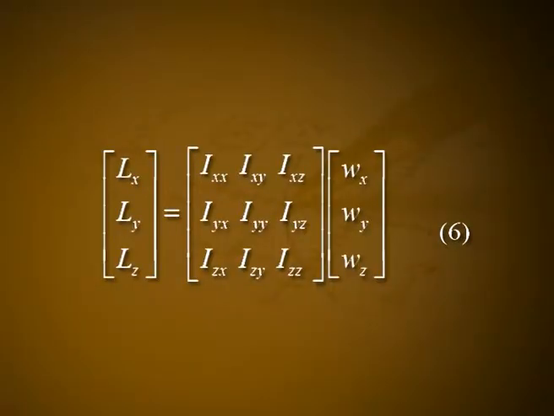Equation 3 can be written in the matrix form as the column matrix Lx, Ly, Lz, which is equal to the matrix Ixx, Ixy, Ixz, Iyx, Iyy, Iyz, Izx, Izy, Izz into the column matrix wx, wy, wz. Let it be equation number 6. Equation 6 can be written in more compact form as L mu is equal to summation nu from 1 to 3 I mu nu into w nu, where mu is equal to 1, 2 and 3.